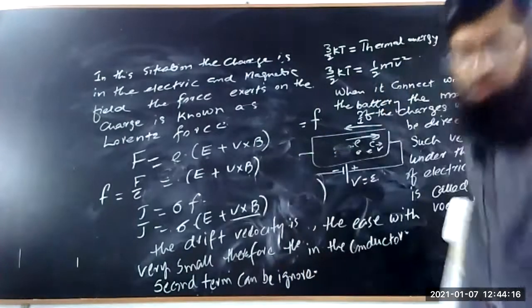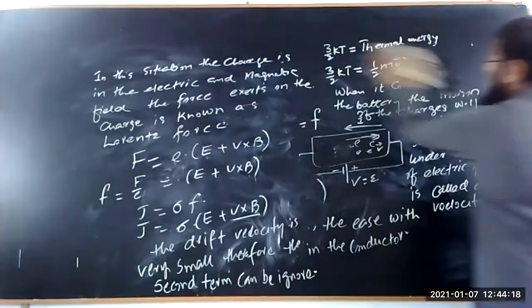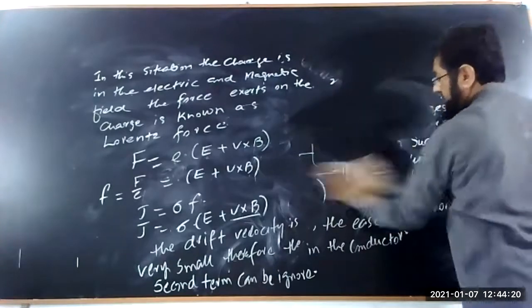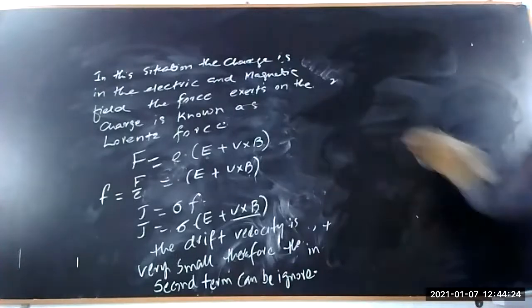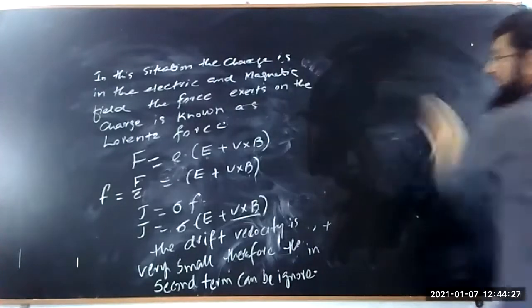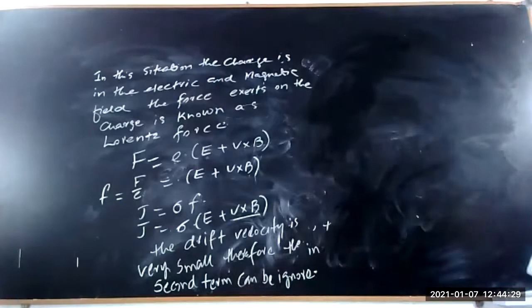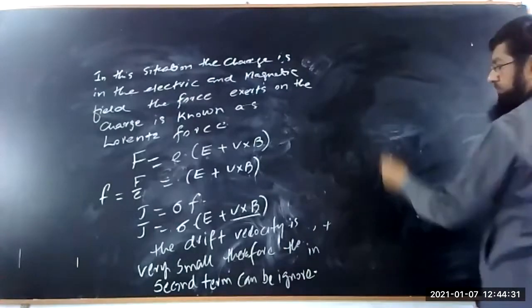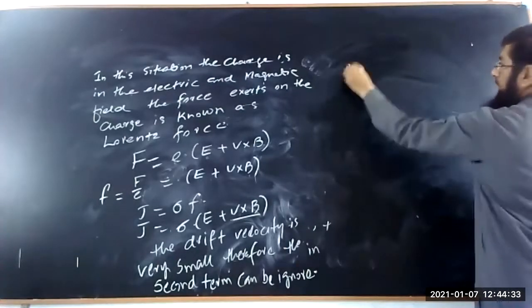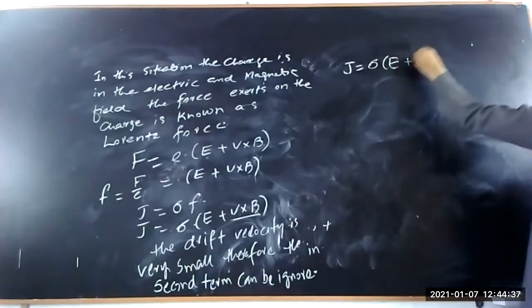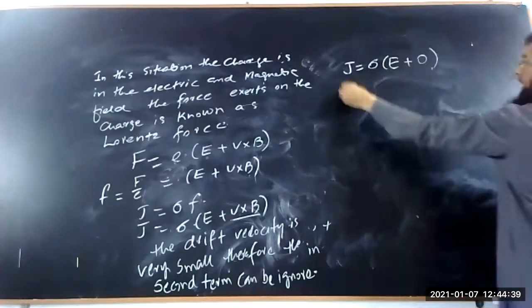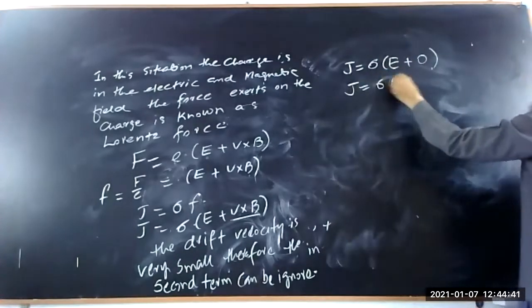So if we ignore the second term, the equation becomes J is equal to sigma into E plus 0. So J is equal to sigma into E.